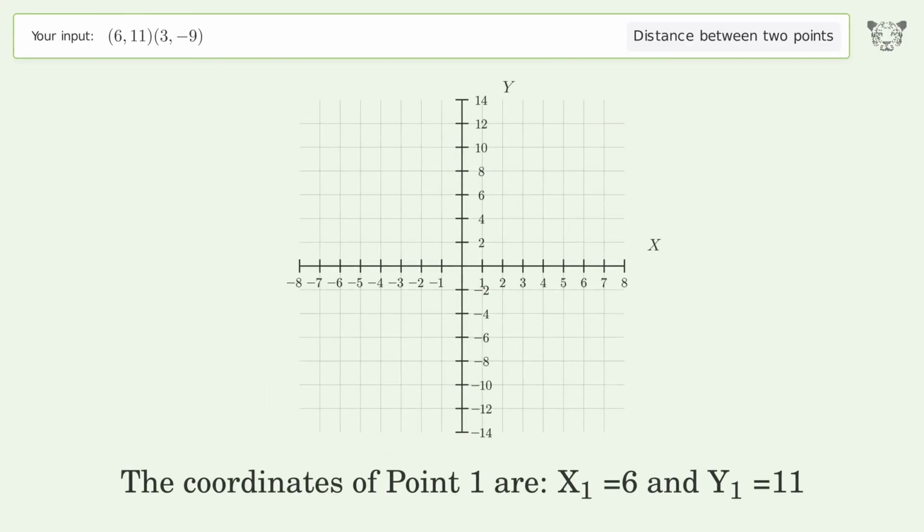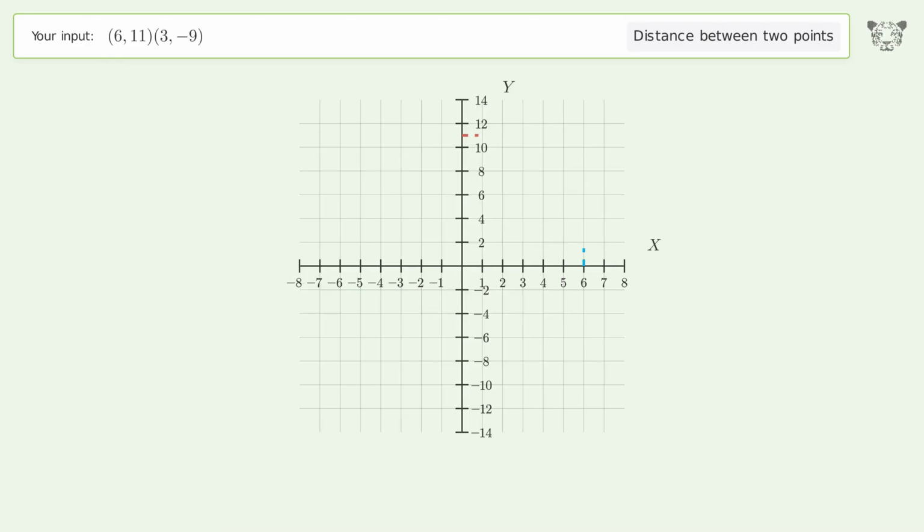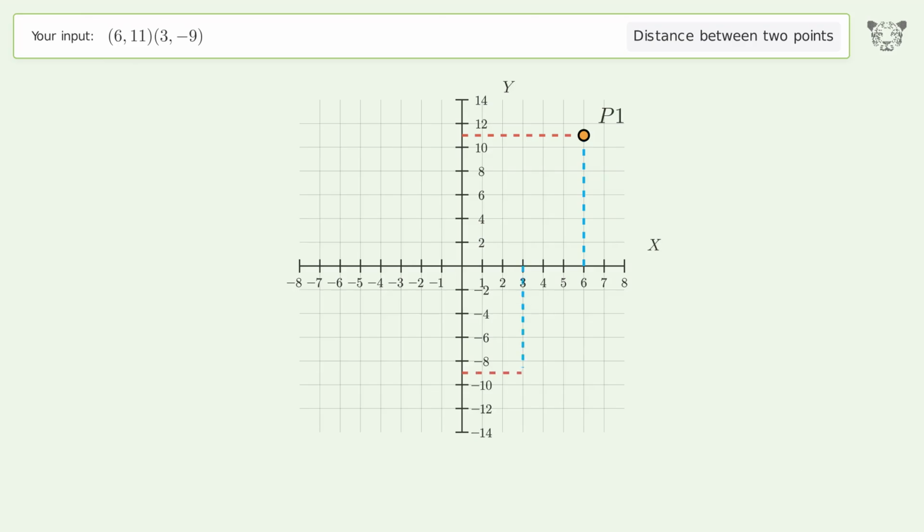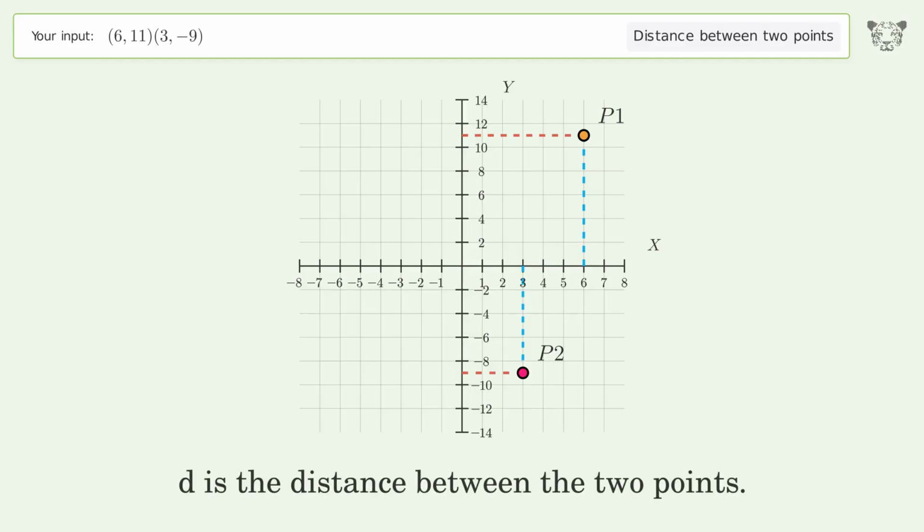The coordinates of point 1 are x1 equals 6 and y1 equals 11. The coordinates of point 2 are x2 equals 3 and y2 equals -9. D is the distance between the 2 points.